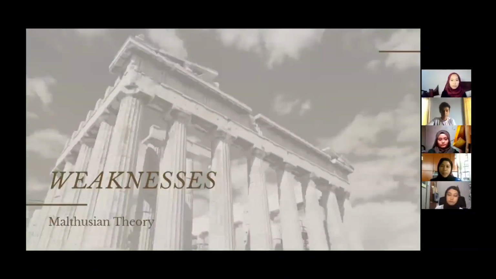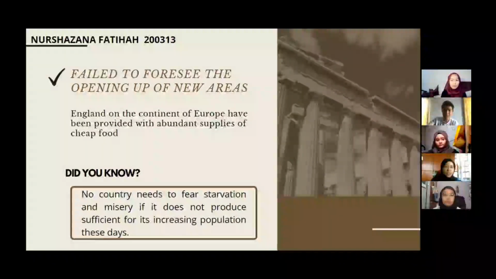I am Shazana. I will explain about the weakness of Malthusian theory. First, he failed to foresee the opening up of new areas. During that time, Malthus had a narrow vision and was particularly influenced by local conditions in England. He failed to foresee the opening up of new areas such as Australia, the United States, and Argentina, where extensive farming of virgin lands led to an increase in the production of food.